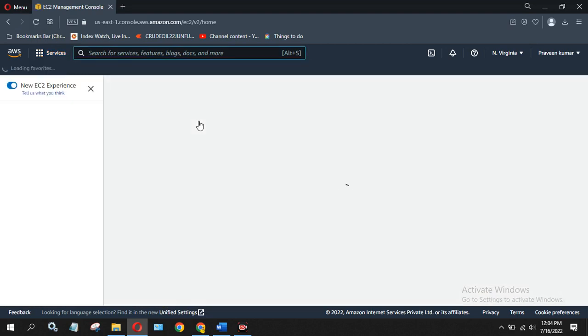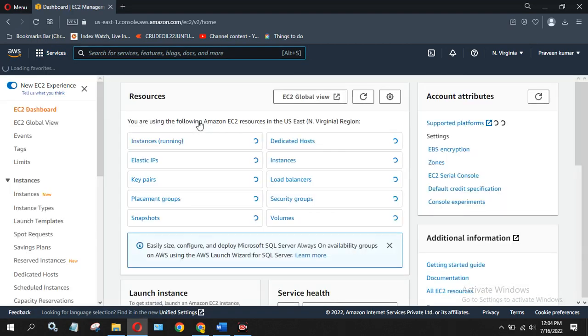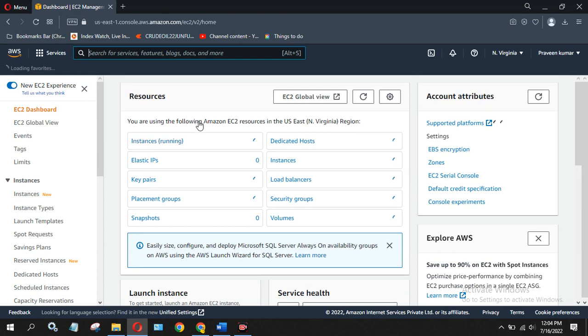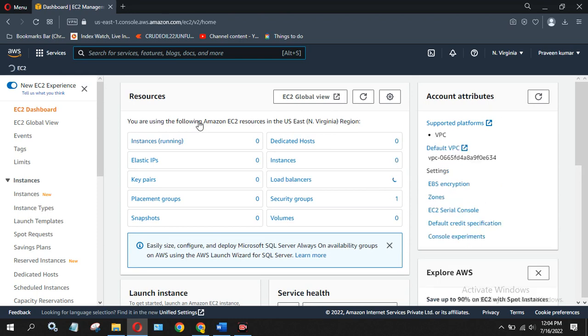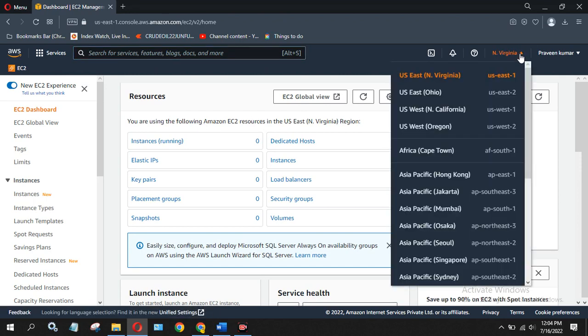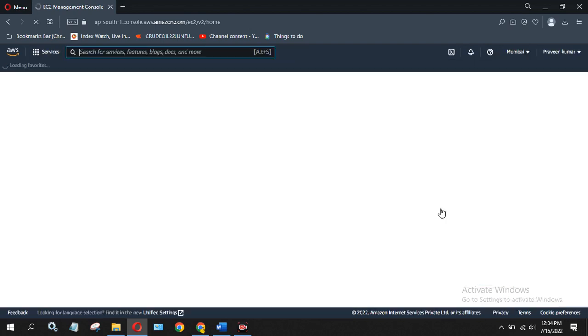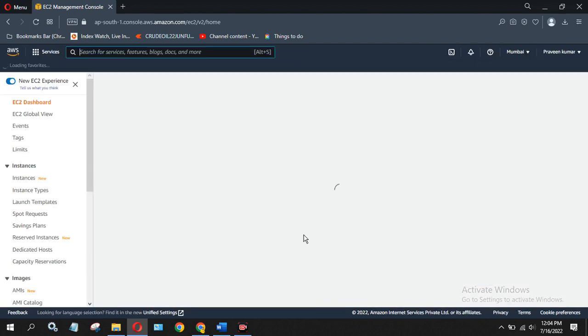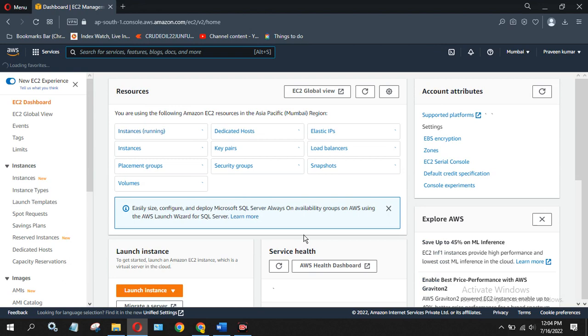Okay, another thing. You can see the instance is not showing here. You will be surprised why the instance is not showing, right? Just see the location. Your location is Virginia. That is not your location. You have created your system in AWS Mumbai. So go to AWS Mumbai. Now you can see there are 4 machines available here.